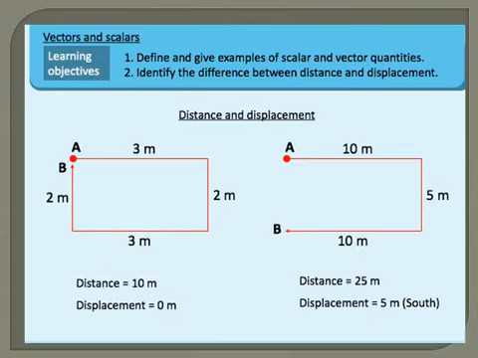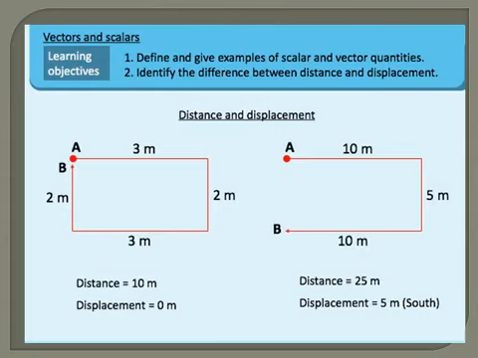The figure is like a rectangle, so the perimeter of this rectangle is the distance travelled. So 3 plus 2 plus 3 plus 2, the total distance travelled by him is 10 meters. And since the starting point and the finishing point are one and the same, the displacement is 0.